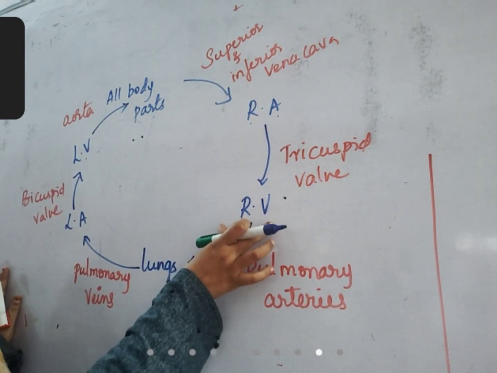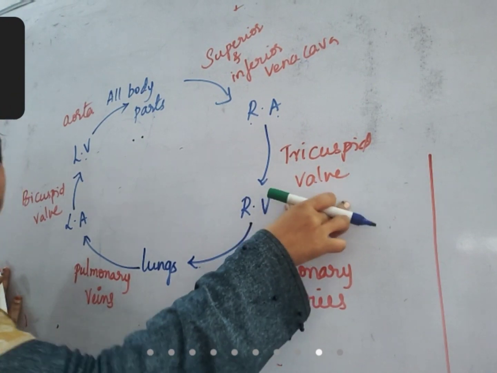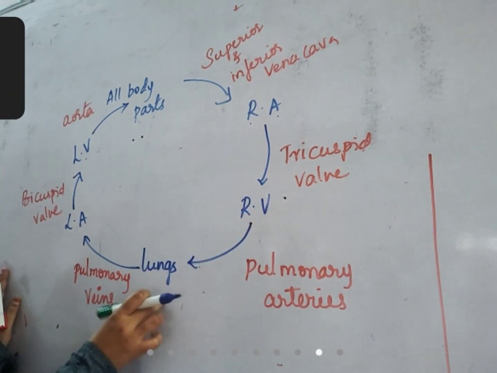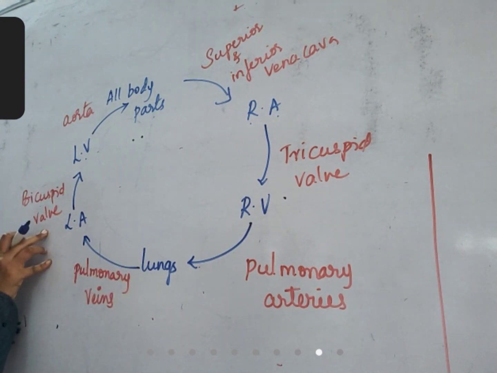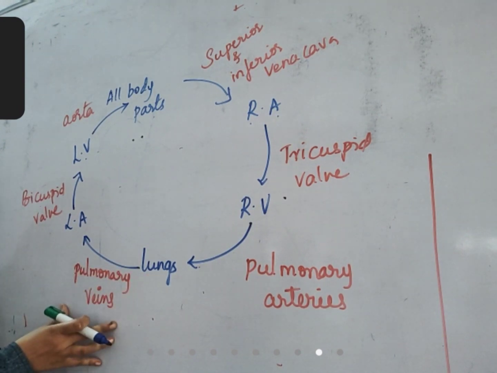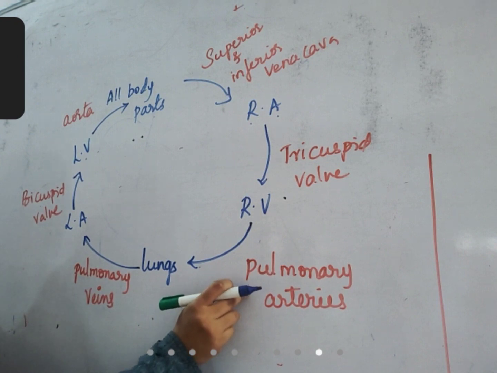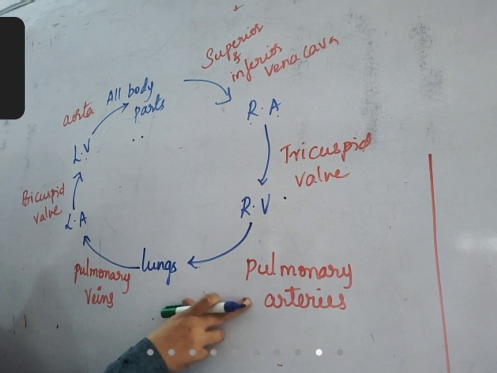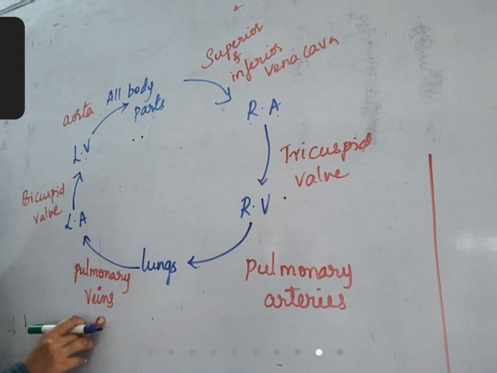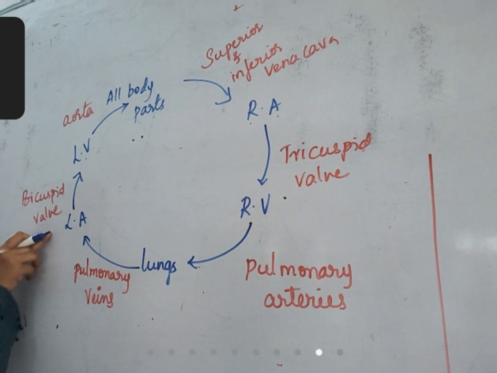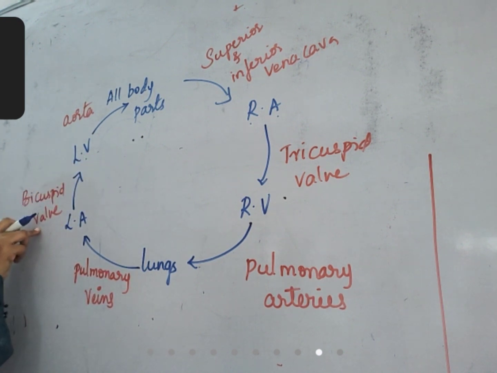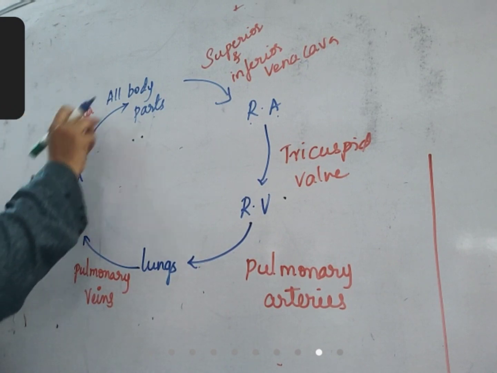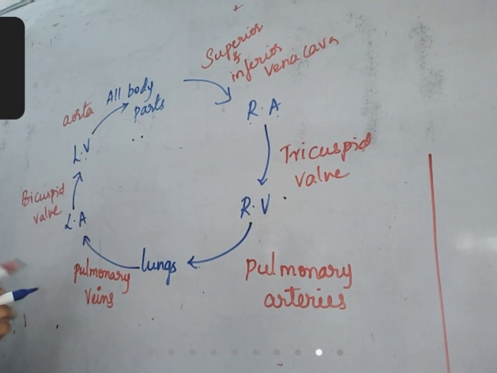From right auricle to right ventricle through the tricuspid valve. From right ventricle to lungs through pulmonary arteries. From lungs to left auricle through pulmonary veins. So towards lungs, pulmonary arteries. Away from lungs, pulmonary veins. After that, from left auricle to left ventricle, bicuspid valve, and from left ventricle to all parts of the body, aorta.